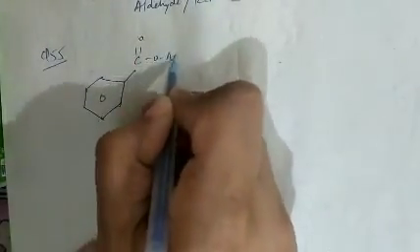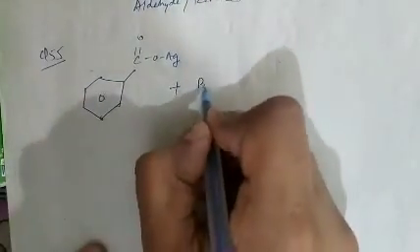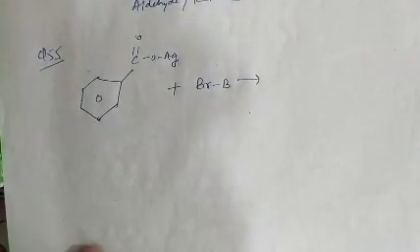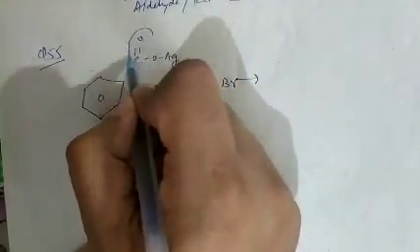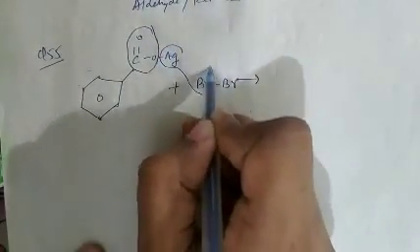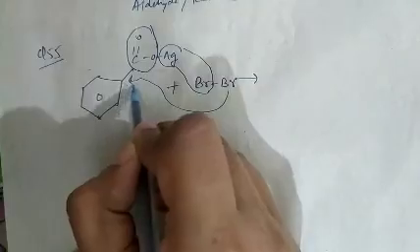See question number 55. In question number 55, what is given there? The question is, when silver benzoate, this compound, reacts with bromine, that is Br2, the product obtained is, as we can say, CO2 will be removed, and this Ag will be removed with Br, and this bromine will attack on the carbon atom of benzene.